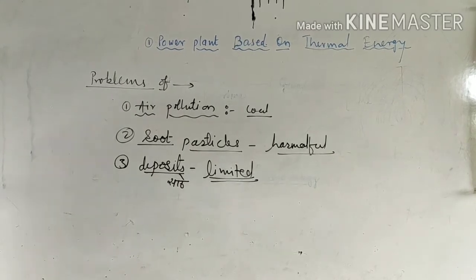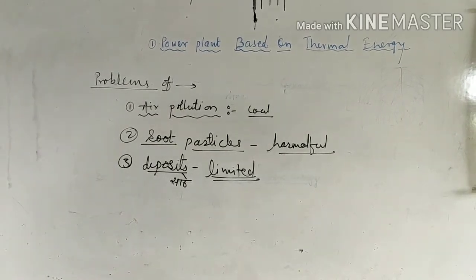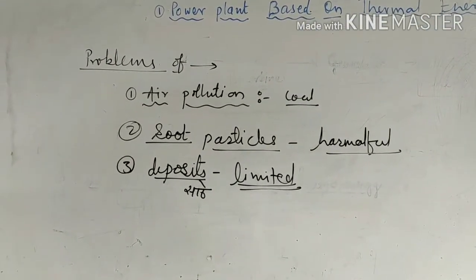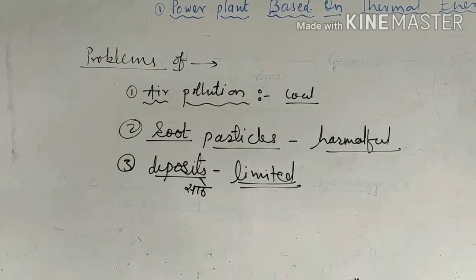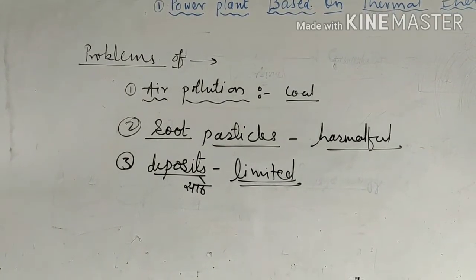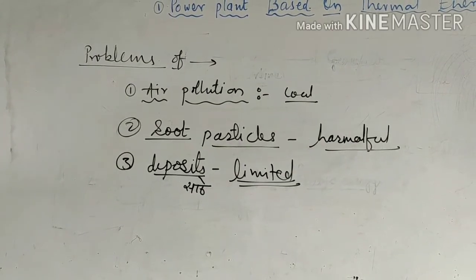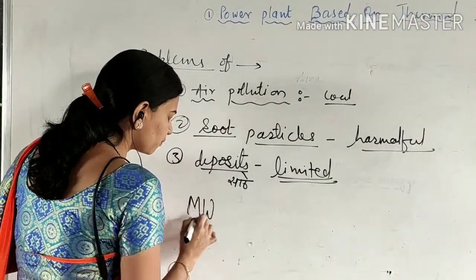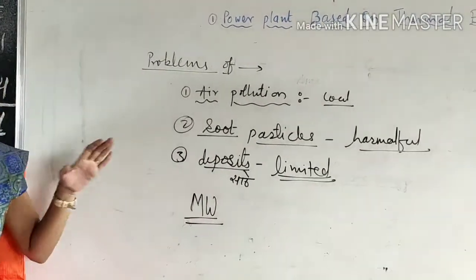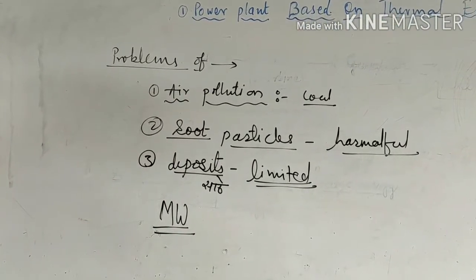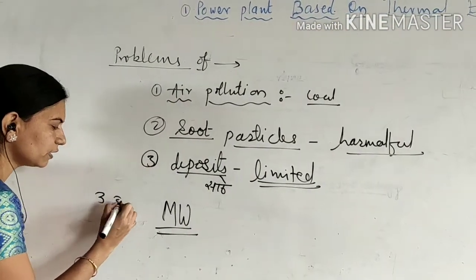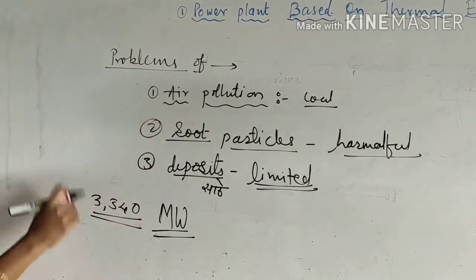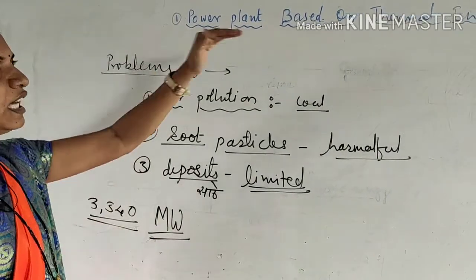In India, some major thermal power plants are present. In Maharashtra, Chandrapur is a very important, big power plant. This Chandrapur power plant has a capacity of 3,340 megawatts. This power plant produces electric energy in megawatts. So the Chandrapur power plant has a 3,340 megawatt capacity of generating electricity with the help of thermal energy.